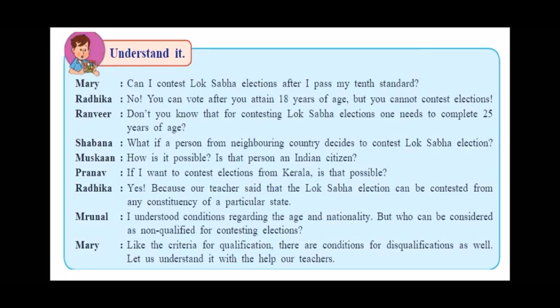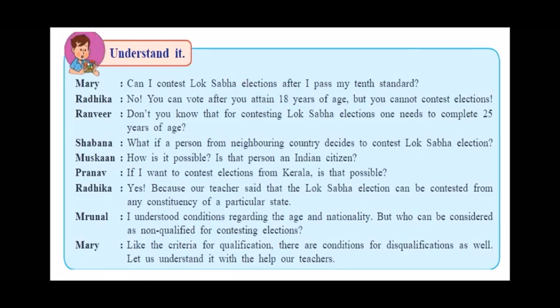So children, what is this dialogue telling us, what do we understand by this? We understand that in order to become a member of Lok Sabha, the lower house or the House of Representatives, first the person should be a citizen of the country. Second, he should have completed 25 years of age. So, once you are a citizen of the country and have completed 25 years of age, you can contest elections from anywhere in the country.